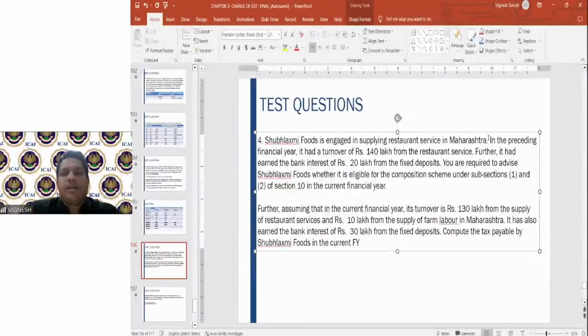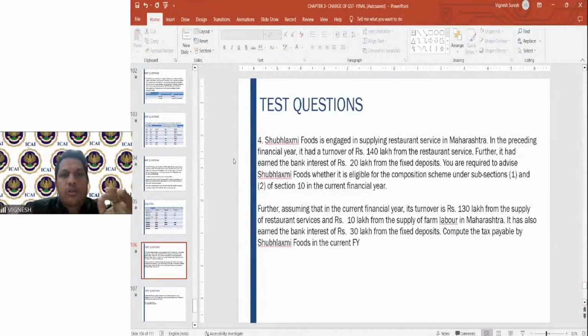So here, if you see the preceding financial year, it had a turnover of 140 lakhs from restaurant service, but further it had earned bank interest of 20 lakhs from the fixed deposits. It is very clearly mentioned that interest from the fixed deposits should not be included in the threshold limit. So therefore, the turnover for our calculation purpose is 1 crore 40 lakhs only. The moment it is 1 crore 40 lakhs, straight away it is eligible for the composition scheme in the current financial year.